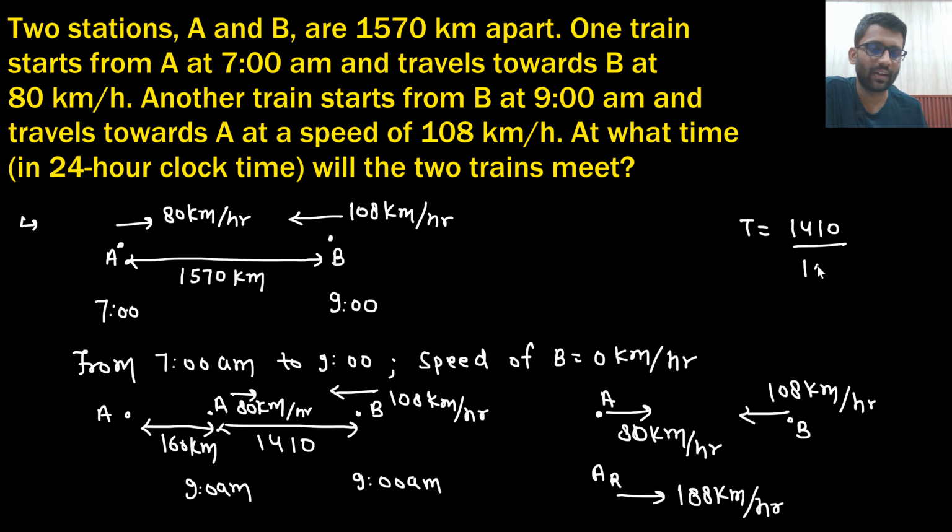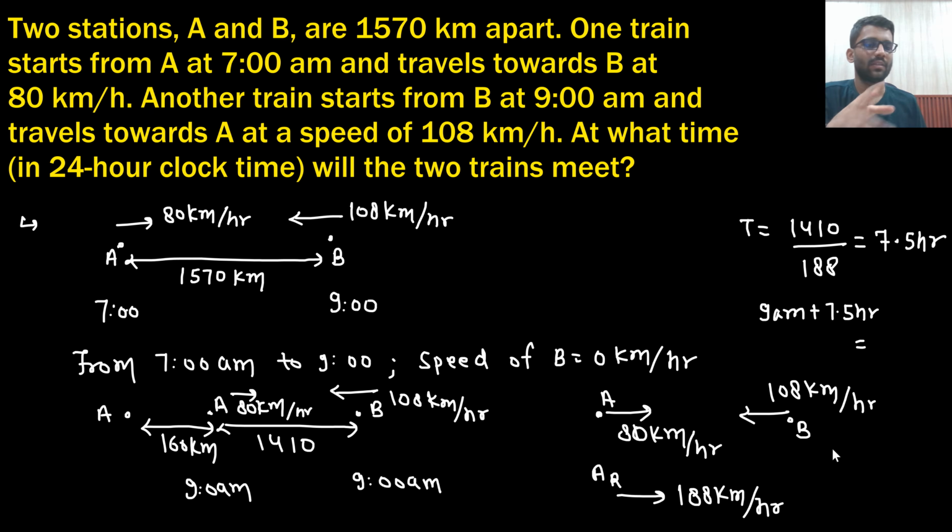1410 divided by 188. So in this much time, the distance between A and B will be 0. That means they will be together. So what is that time? 1410 divided by 188, 7.5 hours. So after 9 a.m., 9 plus 7.5 hours. After that, they will meet.